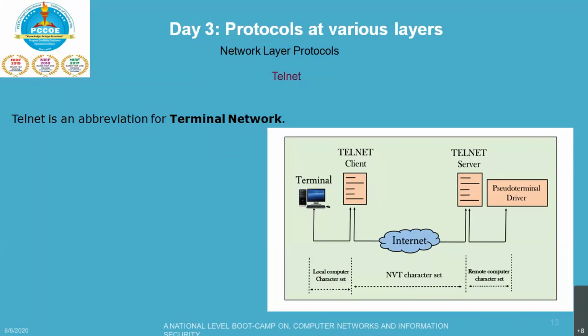So the better solution is to provide a general client server program that lets the user access any application program on a remote computer. We will do an exercise on this.